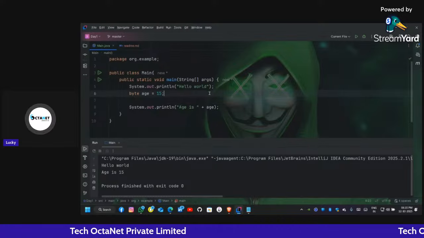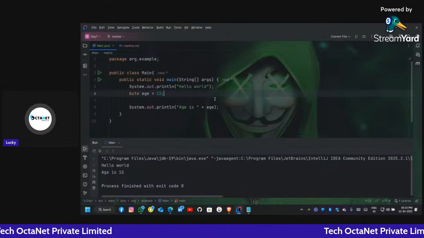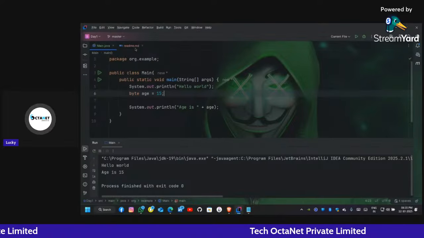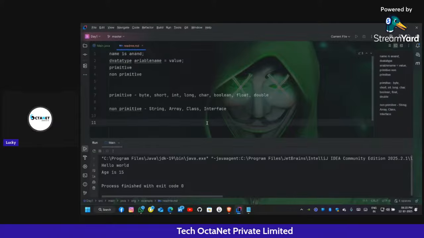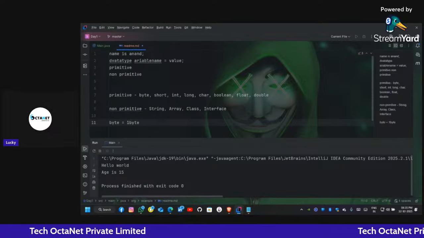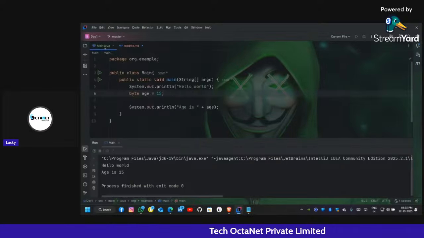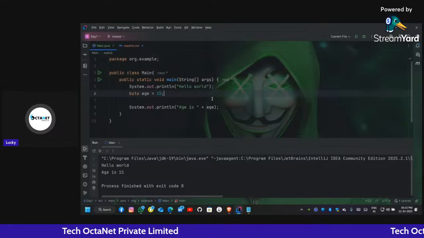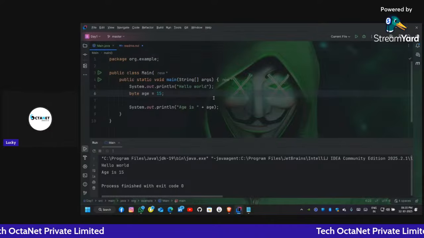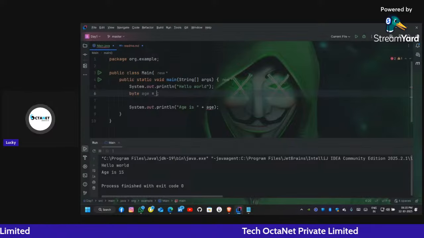We have done the byte. So what is the difference in integer then? In byte, the size is 1 byte. The range of the byte is minus 128 to 127. Suppose I write here byte age is equals to 299.